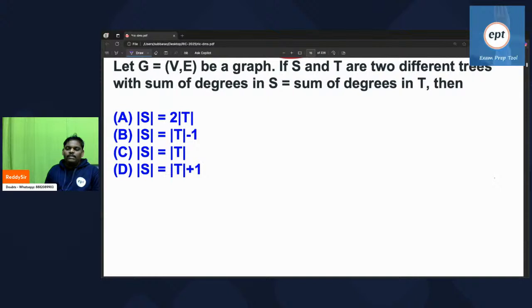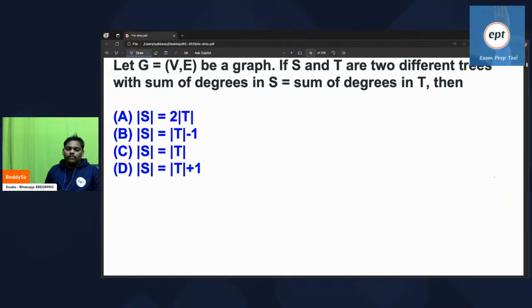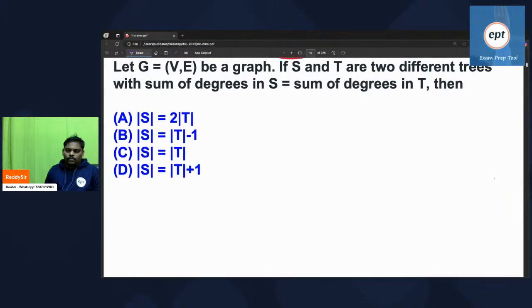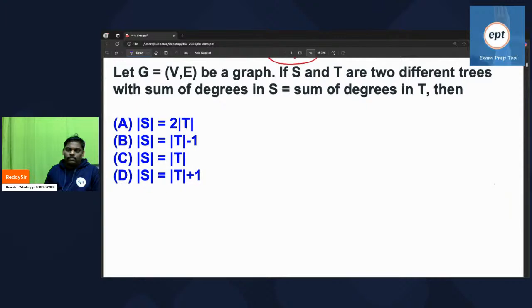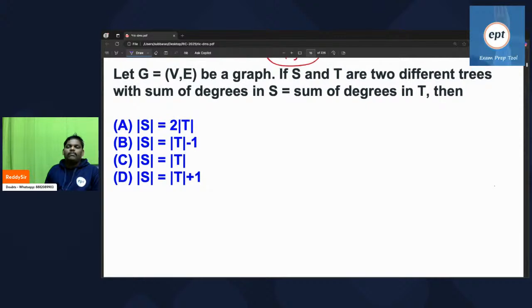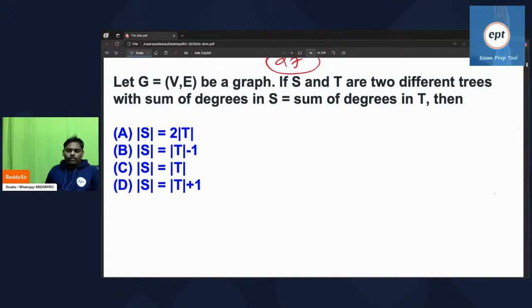Can you say what the answer of this is? Yeah, try everyone. Problem number 7. Everyone try.